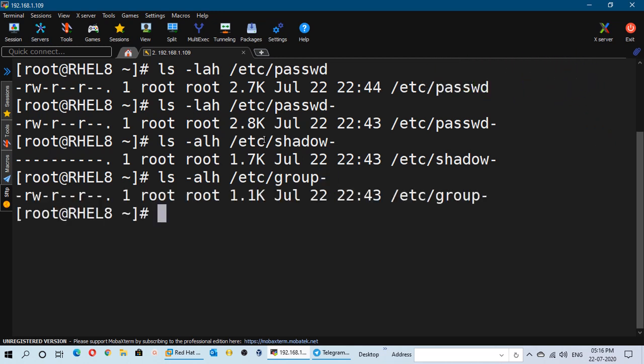Actually, these files are present for safety purposes, as a backup, because whenever we make any changes in these files, the files with the dash at the end keep a copy of the original file, meaning they keep the data that was present before making the changes in the original file. So with the help of these files we can recover our original files.